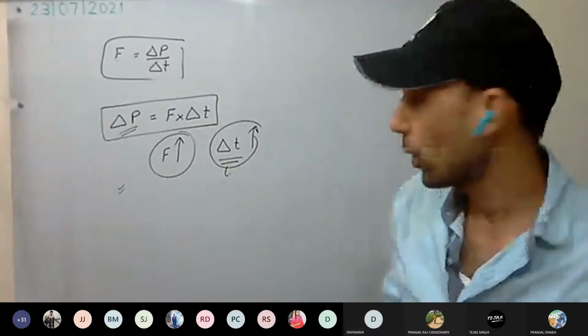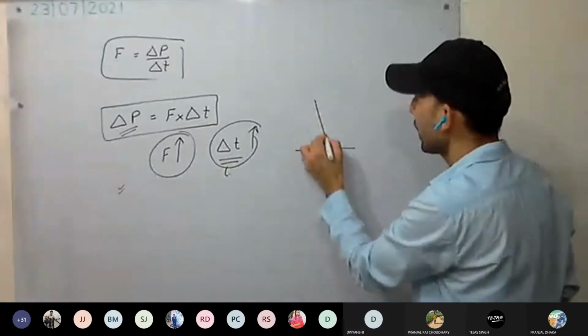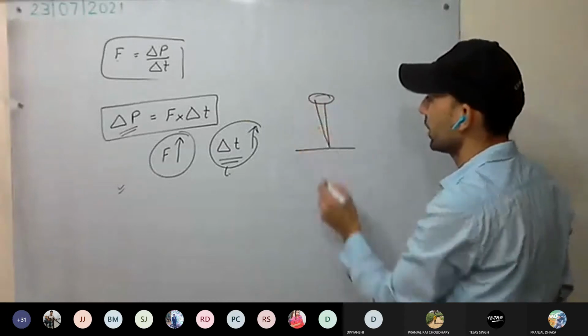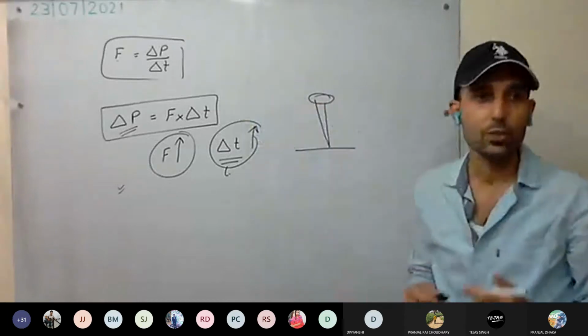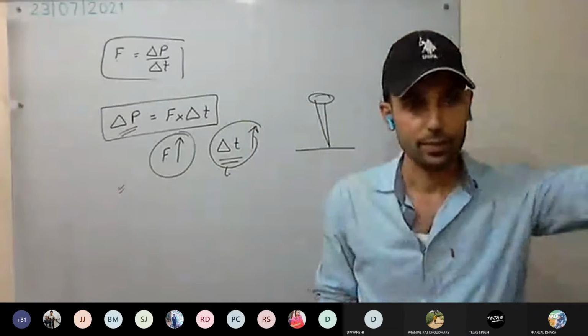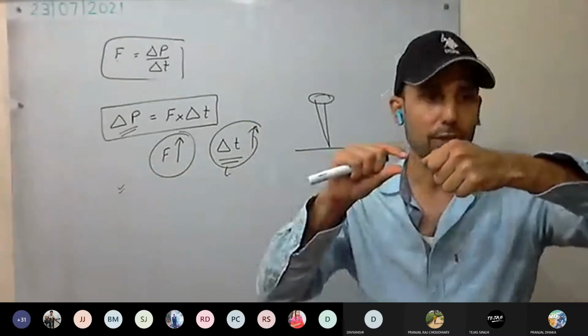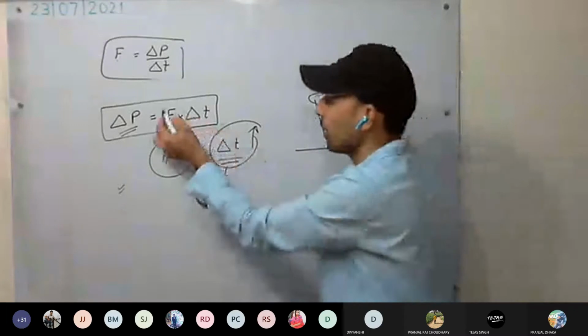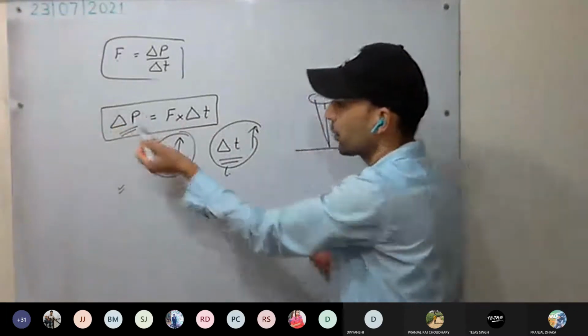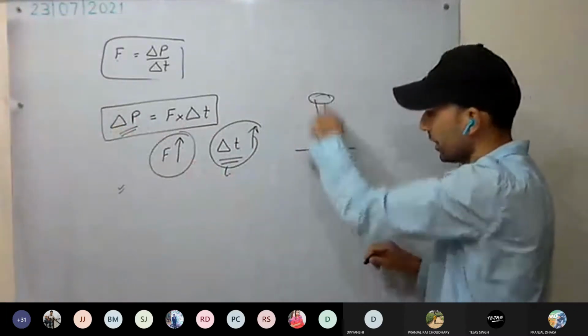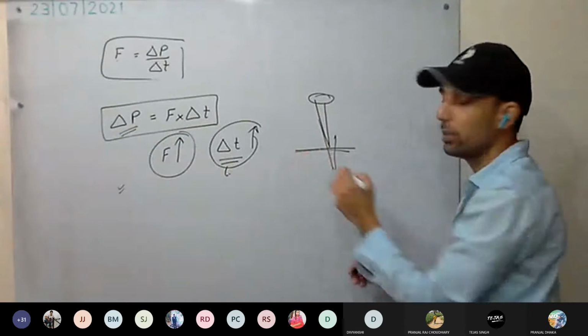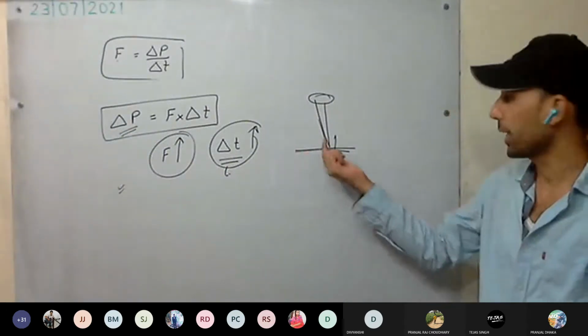You are having a nail and you are hitting it with a hammer. So how do you hit with the hammer? You apply huge force for a very small time duration. What happens? Initially the nail was at rest, but it gets penetrated into the wood or any material.